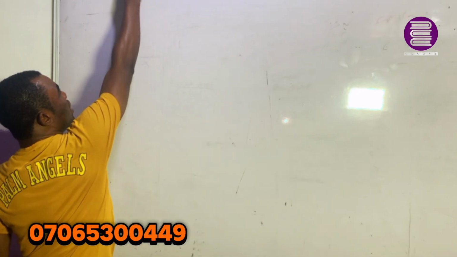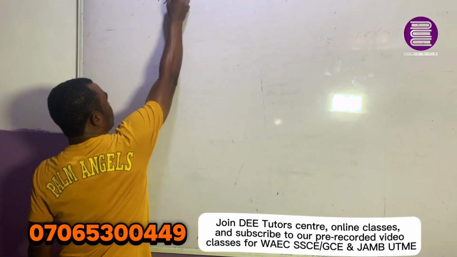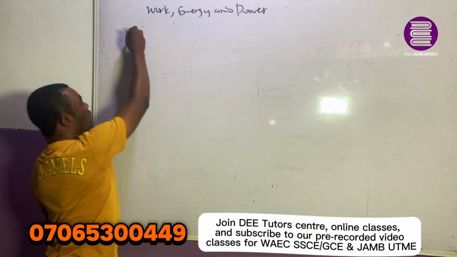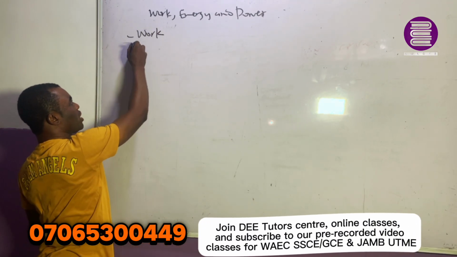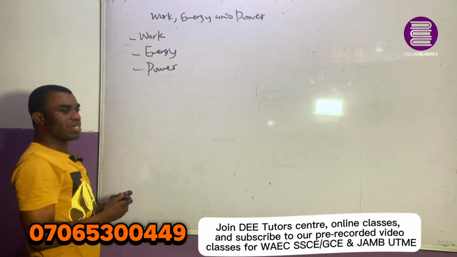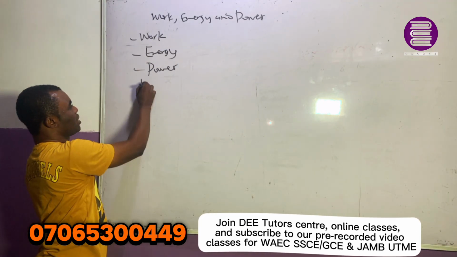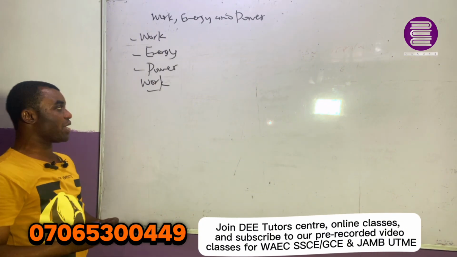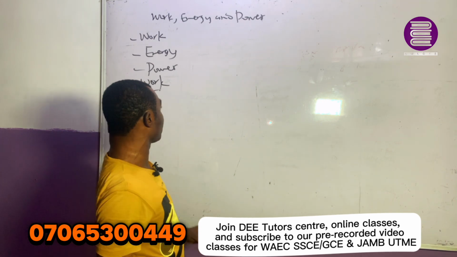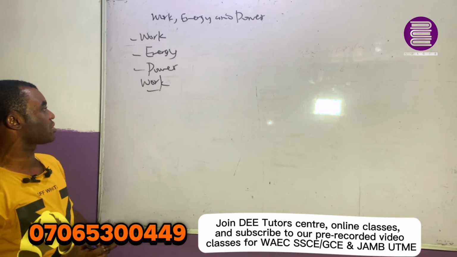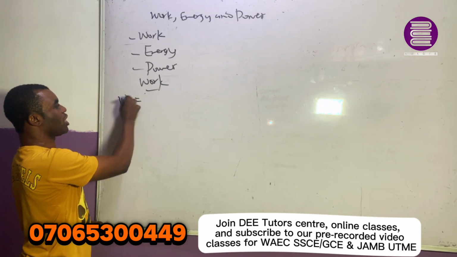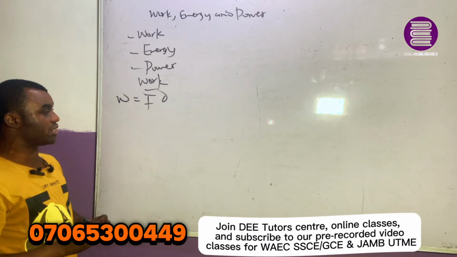Looking at work, energy, and power. The first point we need to look at is work, energy, and power. From the first concept, when we discuss work, we can say that work is said to be done when a force moves a body through a certain distance in the direction of the force. Now, work is force times distance, FD.